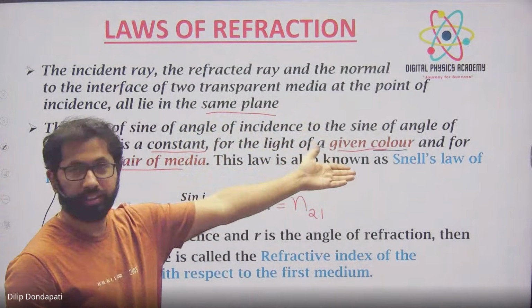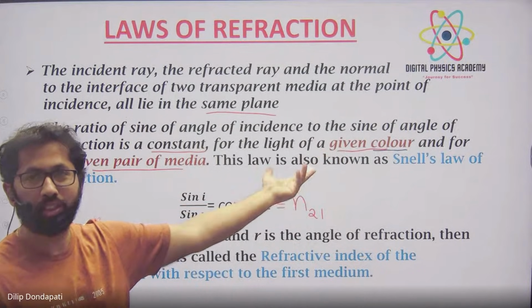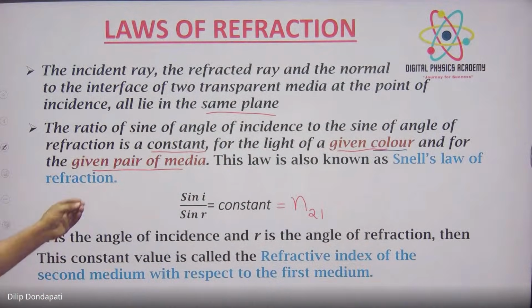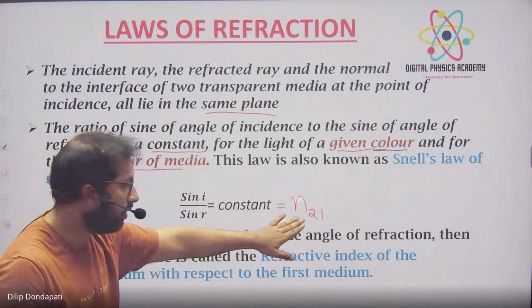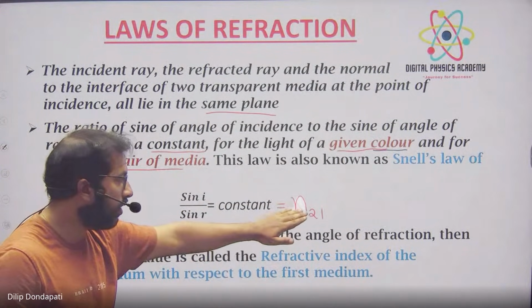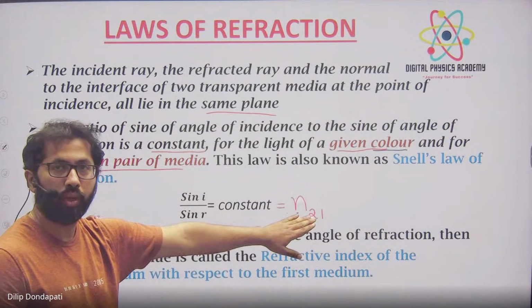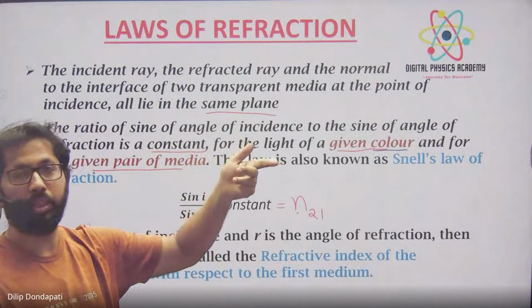That's why it is named after him. They name it after the person who discovered it. That's why it is called Snell's law. And that constant we call the refractive index. We will study it in detail. Refractive index we always represent as N2,1. Second medium, we are comparing with the first medium.